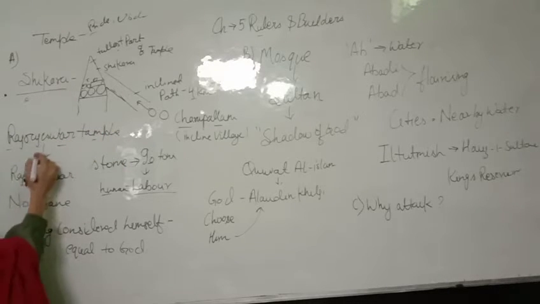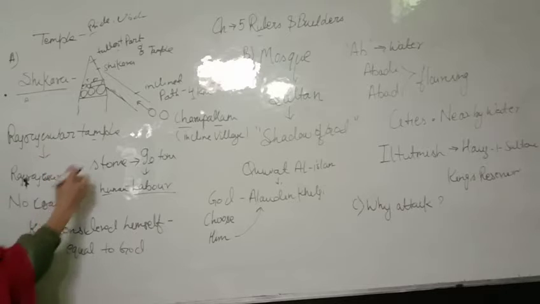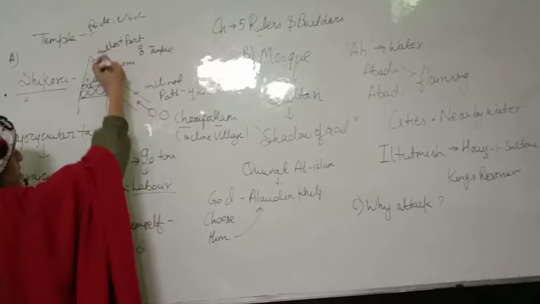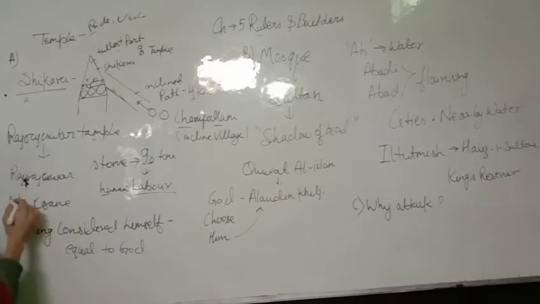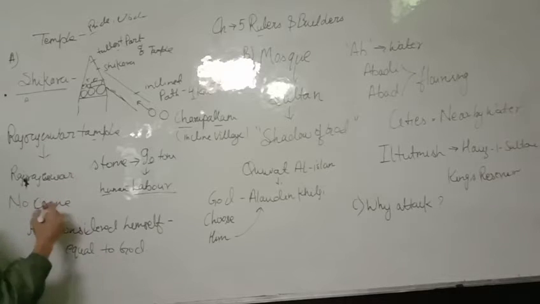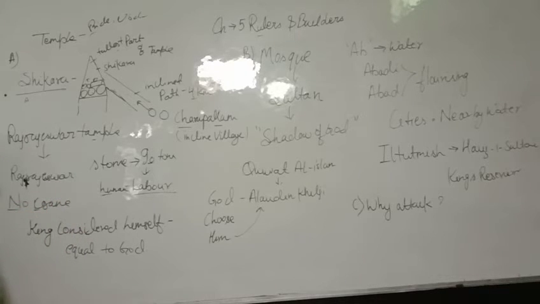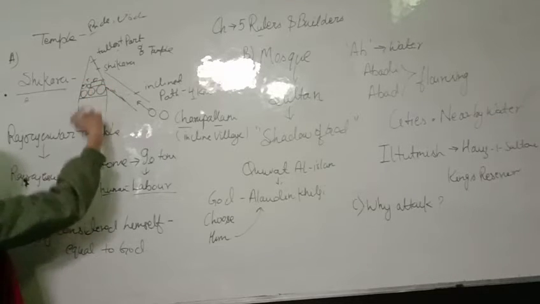So the question is: how did they build that tallest Shikara at that time, when there was no technology?